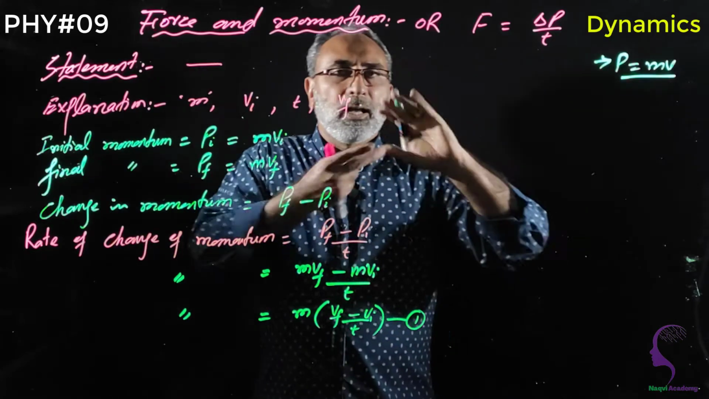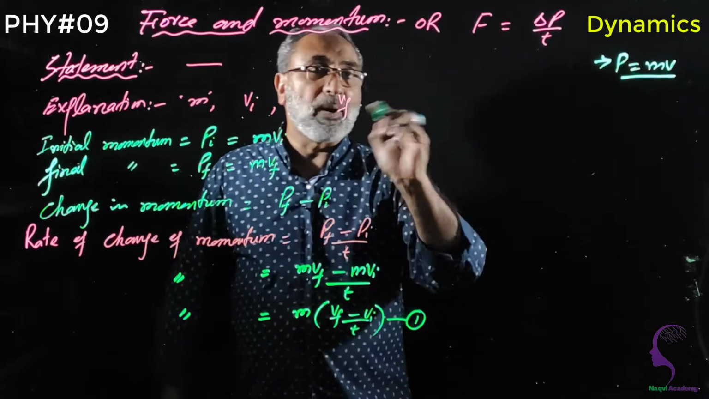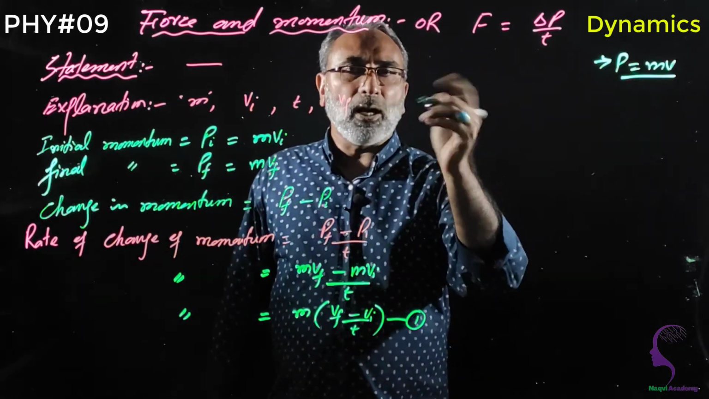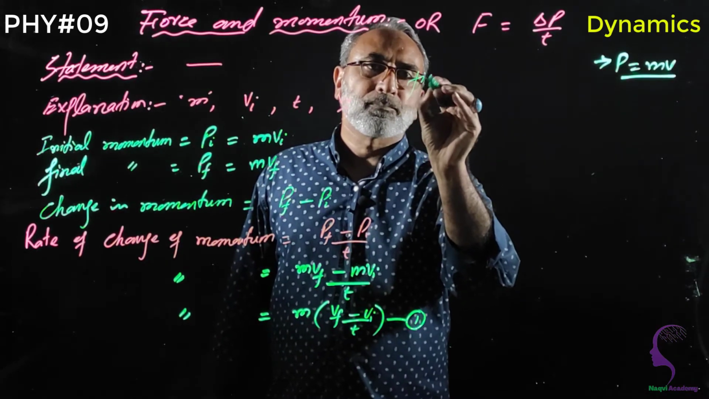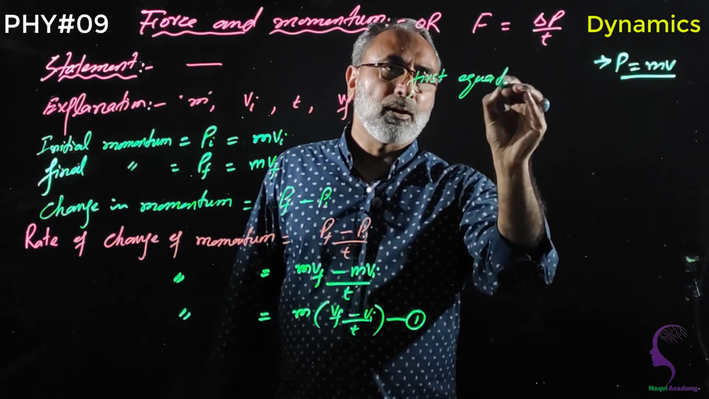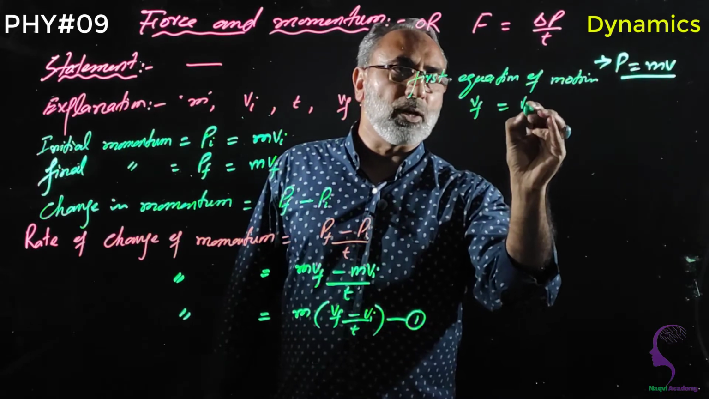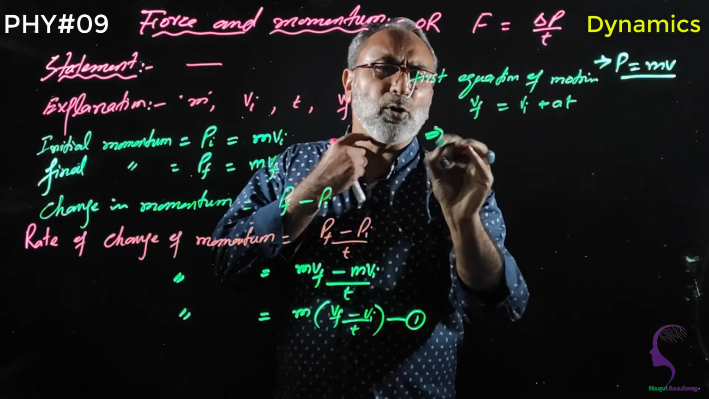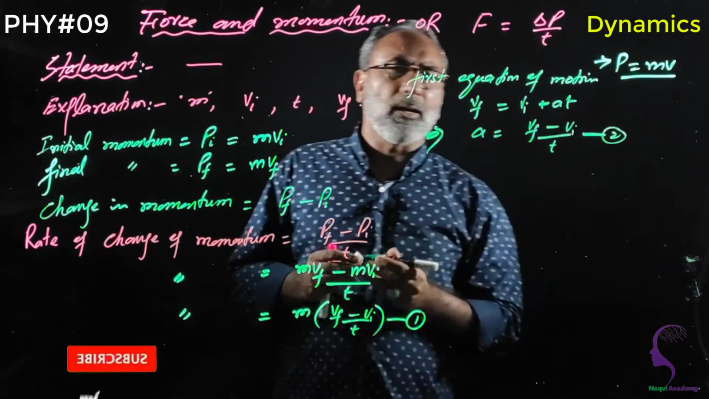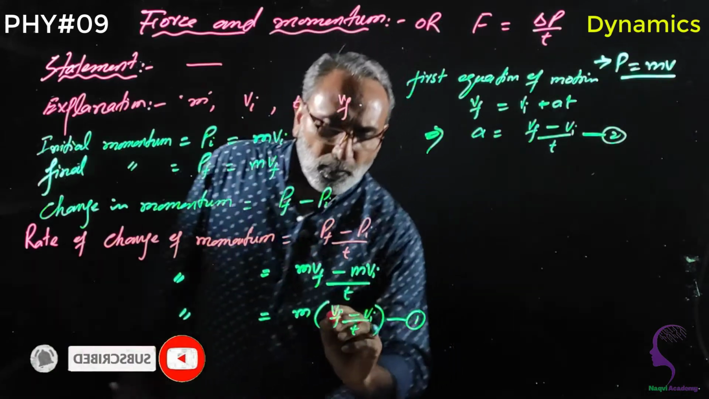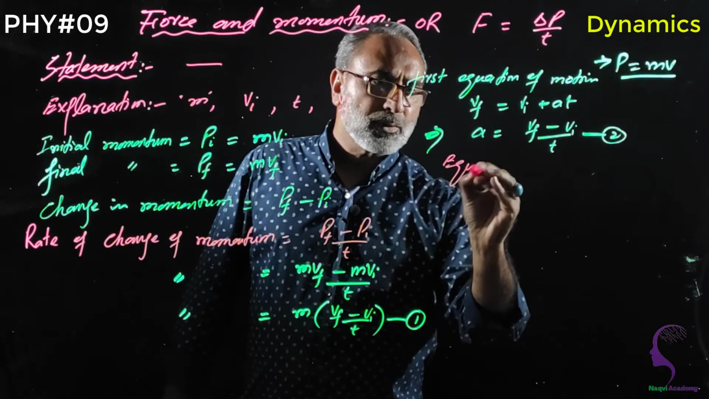Now come to the point. I said when a net force is applied on a body, the body will accelerate. Acceleration is there. So by Newton's second law, F is equal to ma, but before that, the first equation of motion: Vf is equal to Vi plus At, or simply we know that acceleration is equal to change of velocity by t. Let us number this equation 2. So replace this Vf minus Vi by t with a in equation number 1.